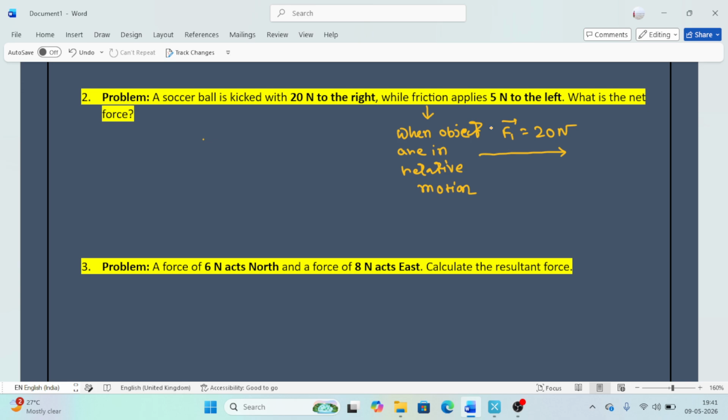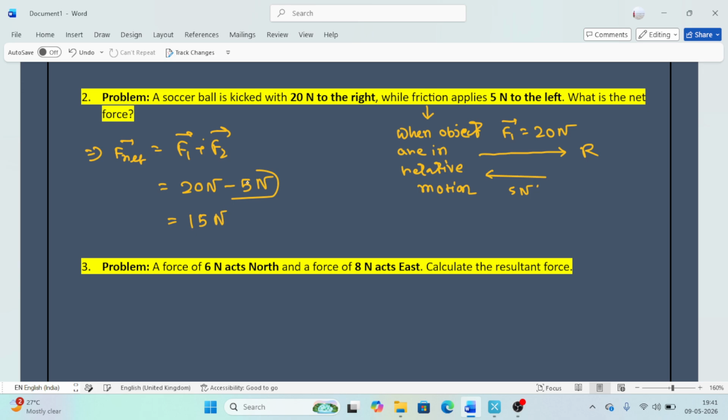So this is F1, and friction of 5 Newton is applied in the opposite direction. Suppose this is the right and this is the left, so 5 Newton. What will be the net force? If you calculate F net, I mean F1 plus F2, suppose I take positive along the right side, so this will be 20 Newton, or 5 Newton along left. If I take minus 5 Newton, that means I am saying it is along the right. So net force will be 15 Newton.